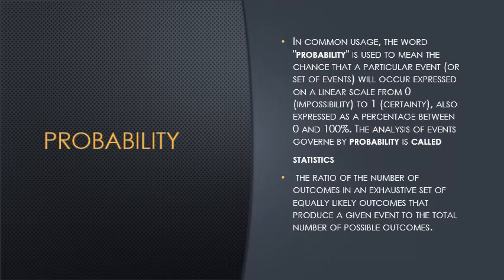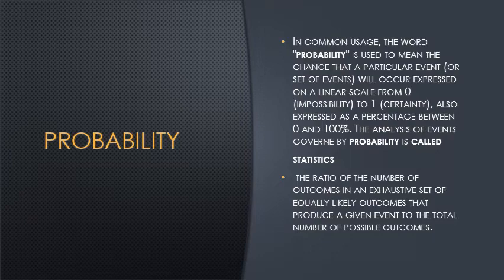In common uses, the word probability is used to mean the chance that a particular event or set of events will occur, expressed on a linear scale from 0 to 1. 0 is equal to impossibility and 1 is certainty. Also expressed as a percentage between 0 and 100%.